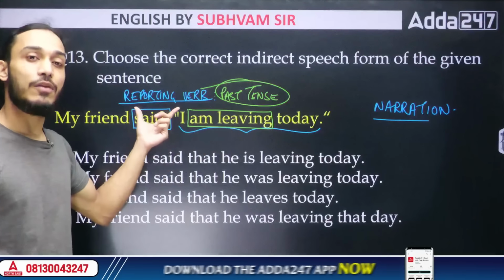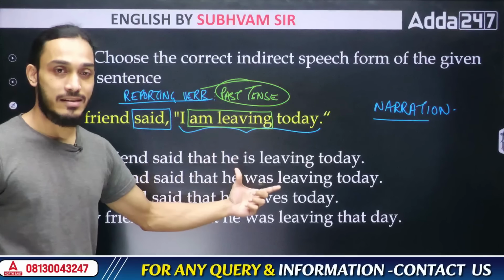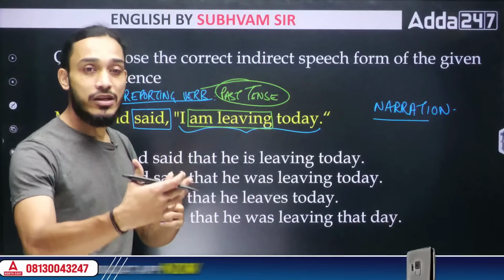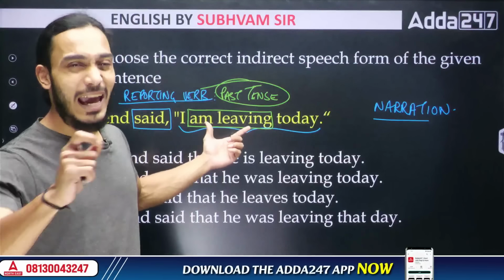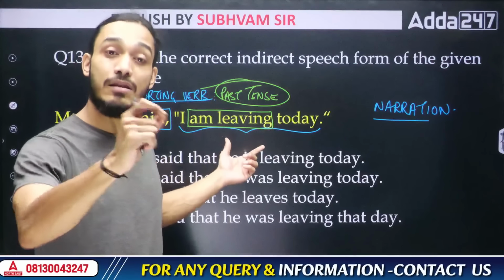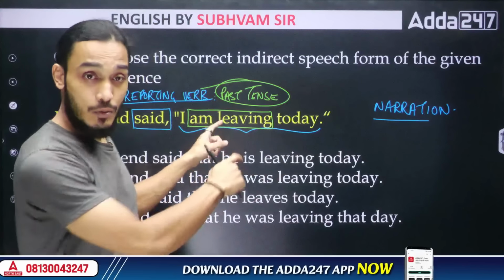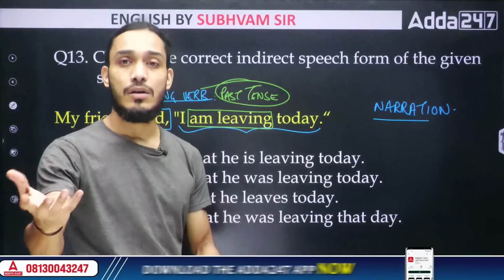So this is what I will check first always, the reporting verb. If it is in past tense, I will know that I'll have to change this tense. What tense do we have to change it to? If the sentence is in any present tense, we will just change it to the same past tense. That means if the sentence is in simple present tense, I'll change it to simple past tense. If the sentence is in present continuous tense, like in this question, I'll change it to past continuous tense.